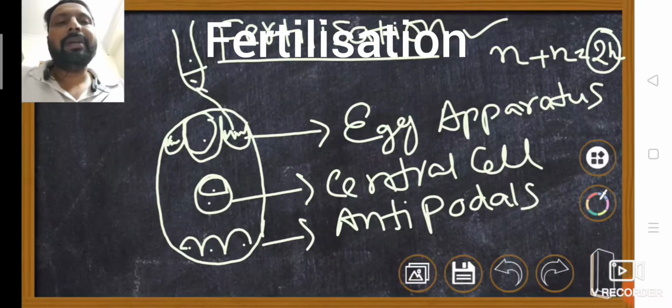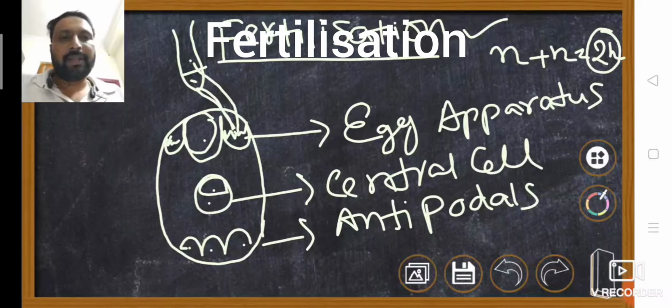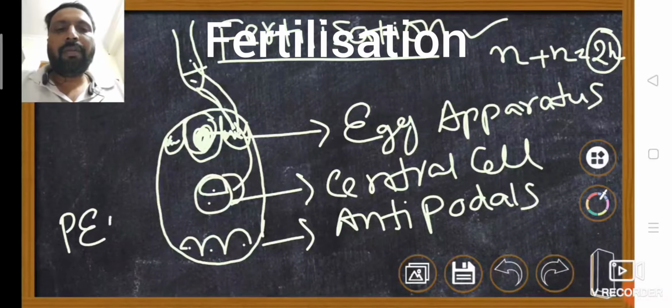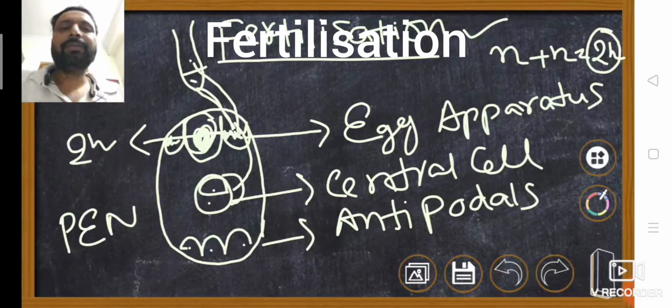So the 2 male gametes are released first into the cytoplasm of the synergids. There, one of the male gametes fuses with the egg cell to form a diploid zygote. Another male gamete fuses with the secondary nucleus to form the PEN. Here the diploid zygote is formed.